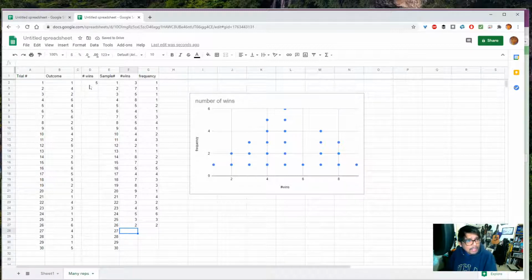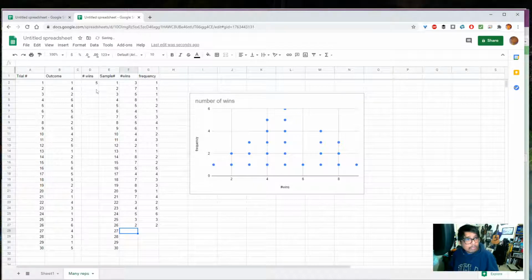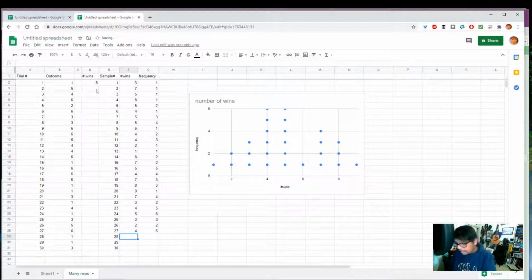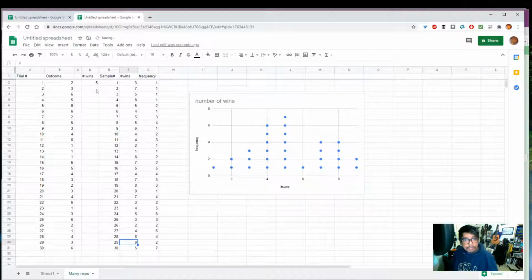And then I'm going to take a look over here, and I'm going to see every time I do something on this spreadsheet, it's going to do the simulation all over again. So let's see if we can get one. Oh, there we go. 4 and 8 winners. Whoa, that was lucky. 9 winners. And for this last one, 5 winners.